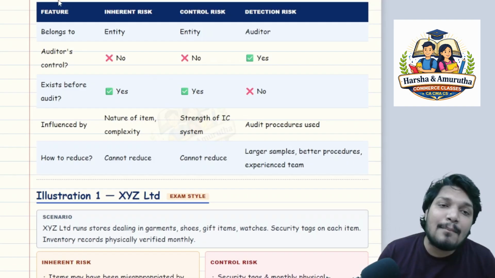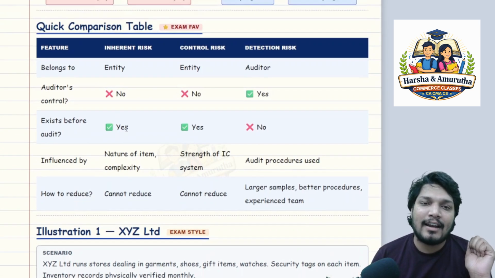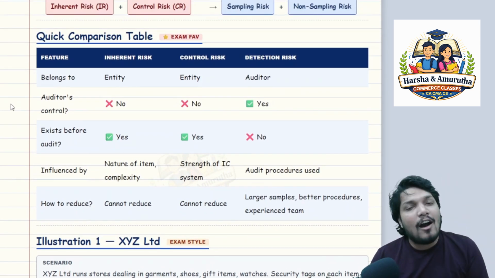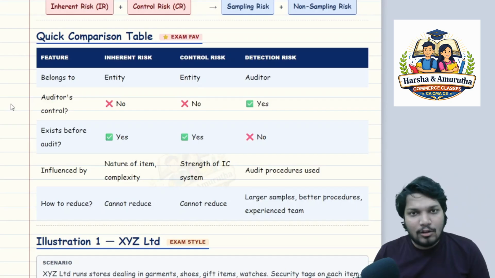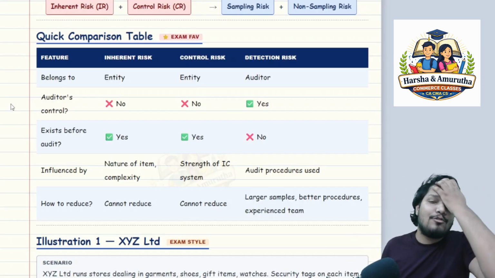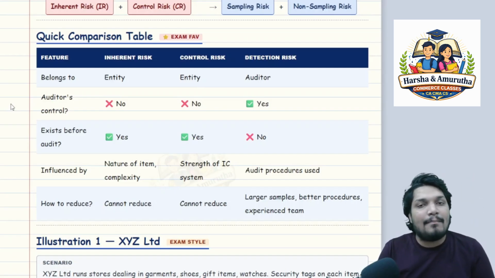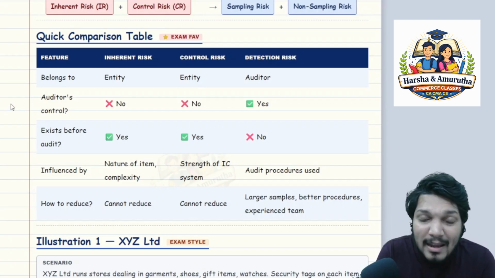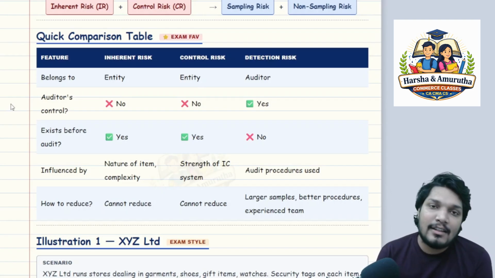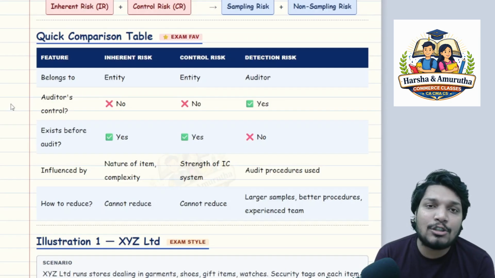So this is a comparison table. You can pause the video, take a screenshot of this table, or otherwise take a pen, write it quickly, and have a note in your hand, like 1.5 days before your exam. You should be able to understand, right? These three are my important parameters, and if any case study comes about these three, I should be able to differentiate between these three. So I should not have any trouble. Write it down or take a screenshot.